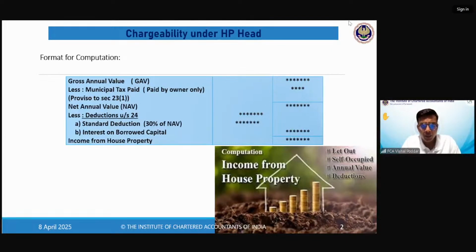Sir, why is your standard deduction in percentage? Fine. See, again, Ramchandra, it is again the prerogative of the law to decide. In some cases where the law feels that I have to link the standard deduction or any deduction with the income, that is, more the income, more the deduction, I'll put it in percentage. Like here, why is it in percentage? Because if you observe in this particular format, which I explained at the start, they have not given you all expenses of the house property that you can deduct.